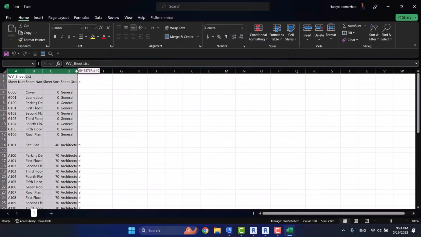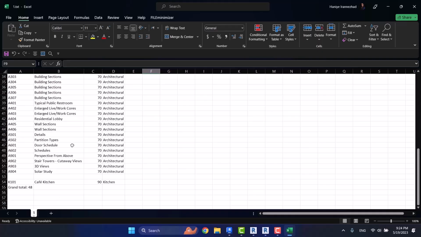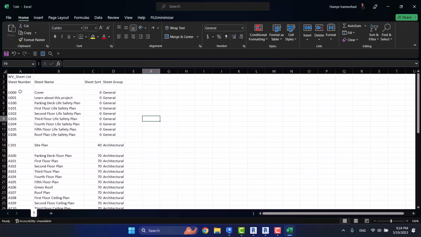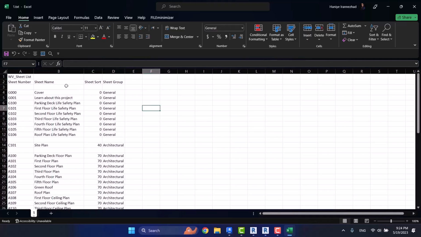I don't have commas here anymore. And here I double click to organize these. So this is the schedule that we import as a text file. And as a result, we can have such a thing in Excel. Now we can fix its appearance by ourselves. That's something we can do ourselves. So that's the first method. You export your quantity schedule as a text file and then import that text file in Excel.